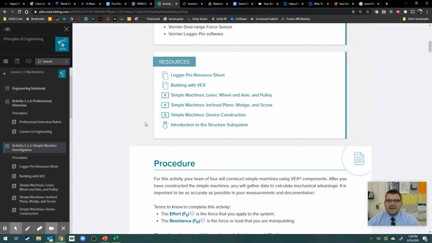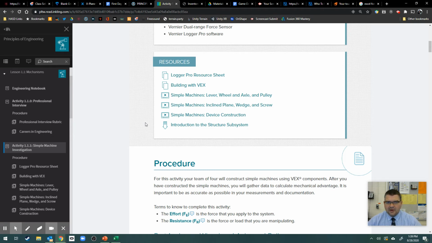Now, you don't really fully understand everything that's supposed to be in a VEX kit at this time, but you'll be able to take a look at it and get a feel for what's in there for now. A VEX kit consists of three components. One is a large two-tone gray tackle box. Two is a flat blue and clear box that has a bunch of electronics components in it. And three is a large clear bin. The tackle box typically contains all of the small components that you'll need, screws and nuts, and the small components that could fit into a tackle box. In the bottom of the tackle box, we often have more electronics components like the computer core and the USB cable and some other things that could fit in there.